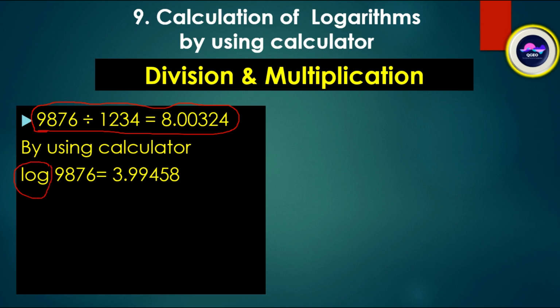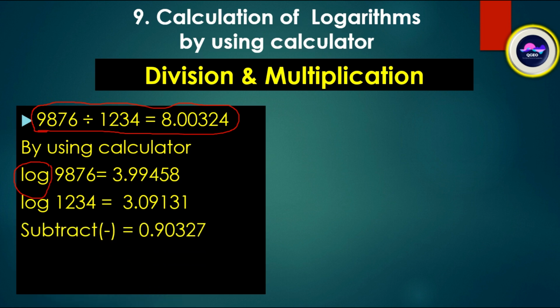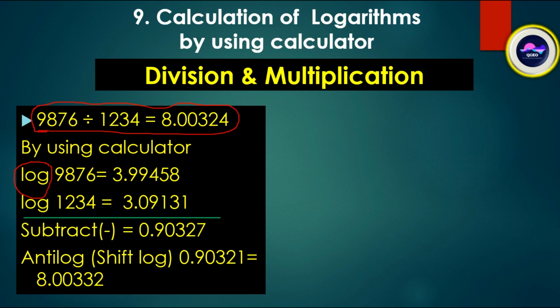Then log 9876 is equal to 3.99458. Then log 1234 is equal to 3.09131. Subtract, and it will be 0.90327. Then take the anti-log, shift log. In the calculator, just press shift log. Then 0.90327 gives 8.00332.